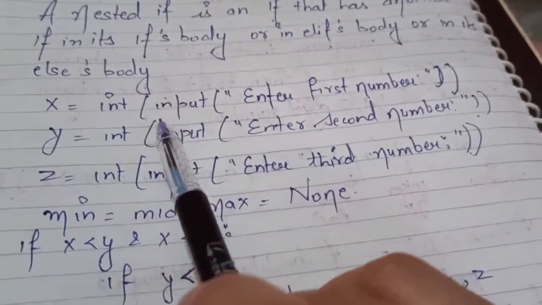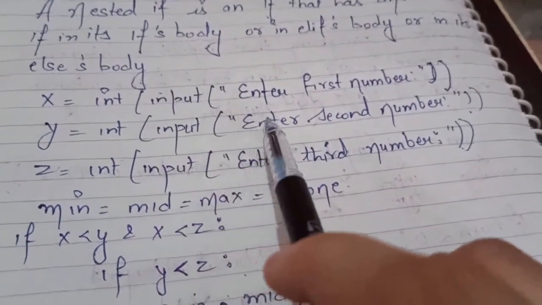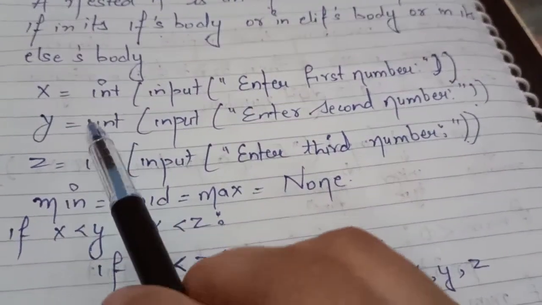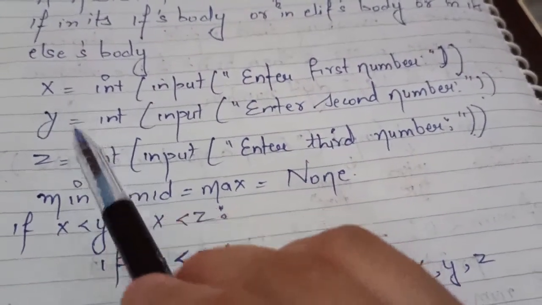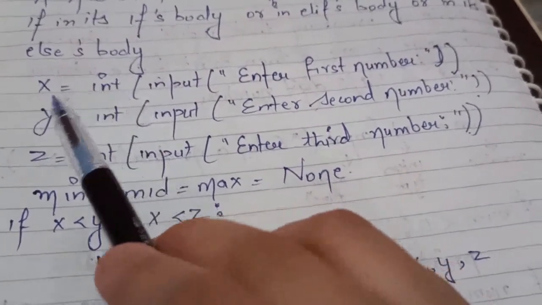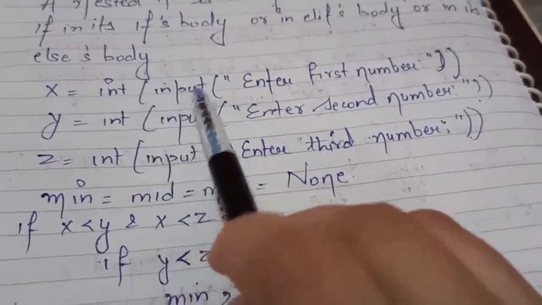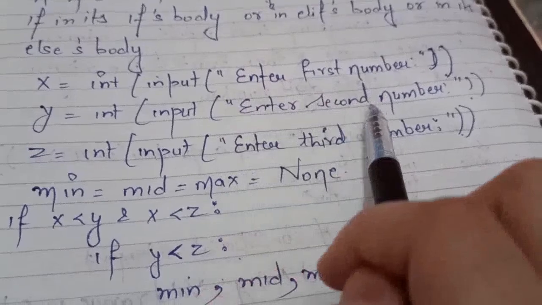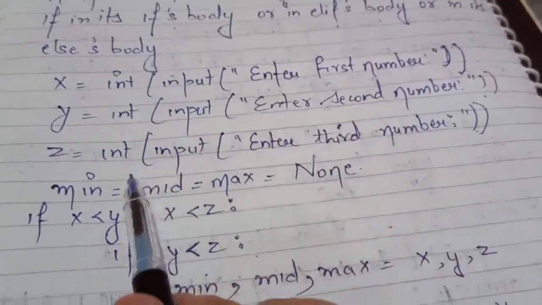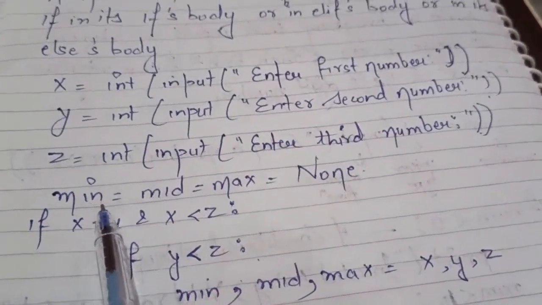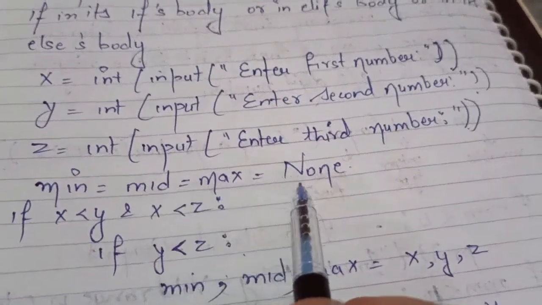Okay, now let's check this program. After that I'm going to show this program on the Python shell also. I have taken these three variables x, y, z, and all these three variables are of int data type. Then in the input function I have mentioned enter first number, second number and third number. After that I have assigned the variables min, mid and max equal to None.